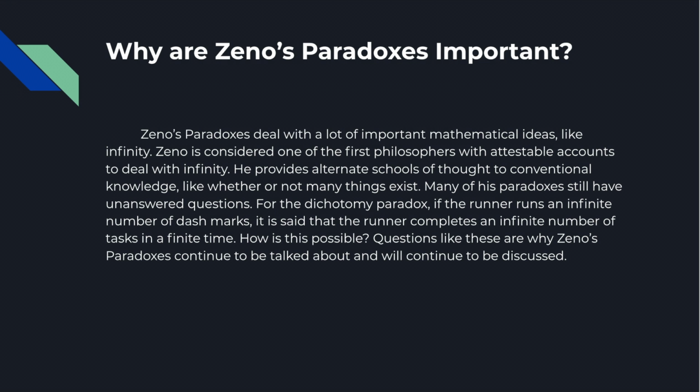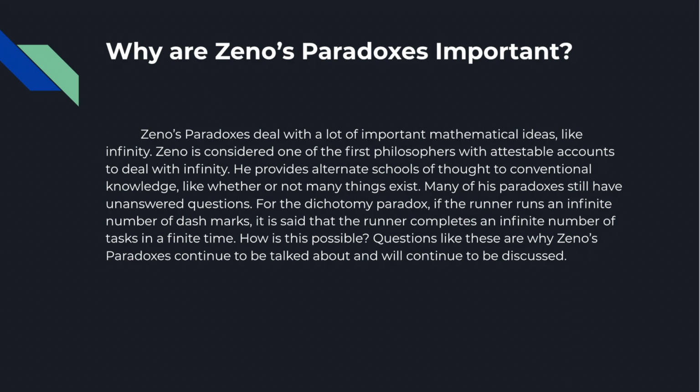Why are Zeno's paradoxes important? Well, Zeno's paradoxes deal with a lot of important mathematical concepts. In fact, Zeno was one of the first philosophers to have attestable accounts of working with infinity. He also provides many alternative schools of thought to conventional ideas, such as motion doesn't exist or pluralities don't exist, which can be fun in their own right. In fact, many of his paradoxes still have things that mathematicians can't figure out.